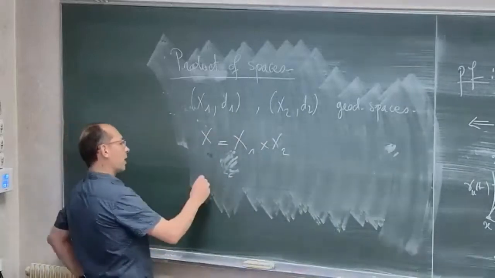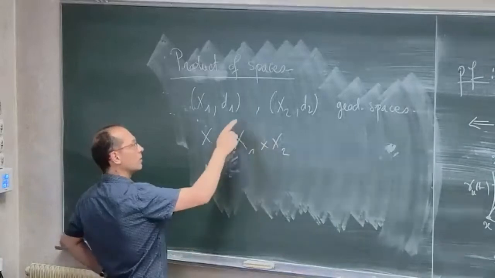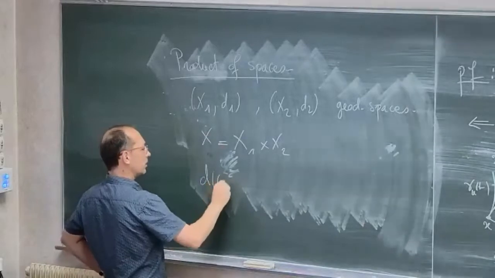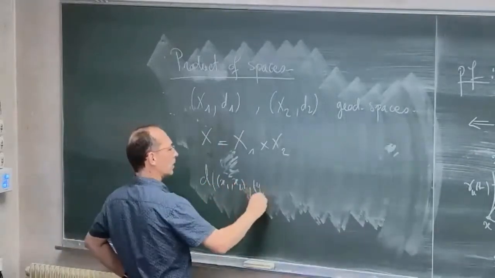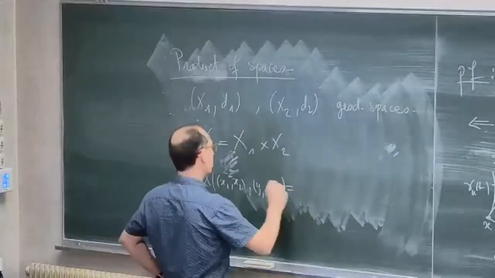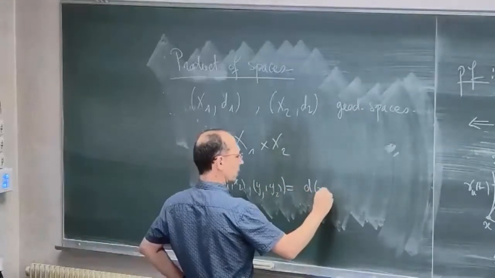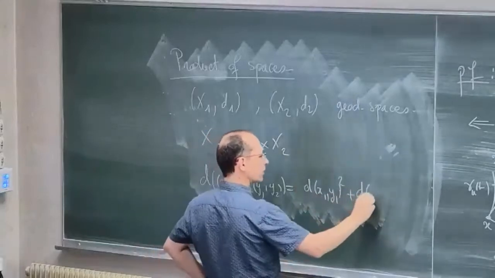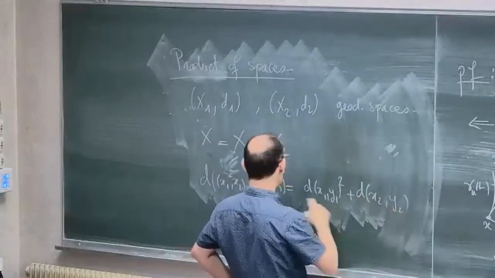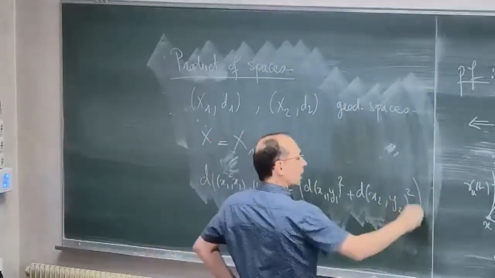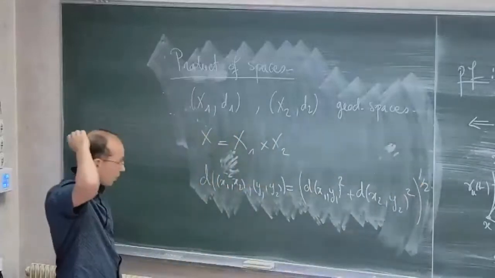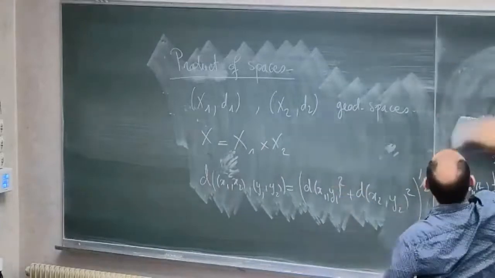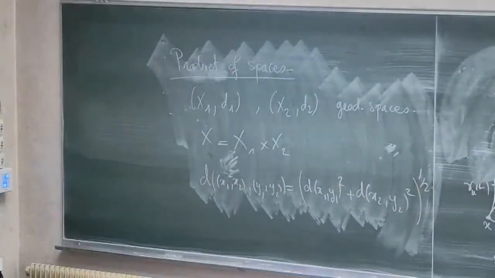So I take the product and I put the distance which is given by the square root of the sum of the squares of the two other distances. So the distance between (x1, x2) and (y1, y2) is: I take the distance between x1 and y1 in X1, squared, plus the square of the distance between x2 and y2 in X2, and then the square root. So this is the distance, and the fact is that X with this distance is a geodesic space.